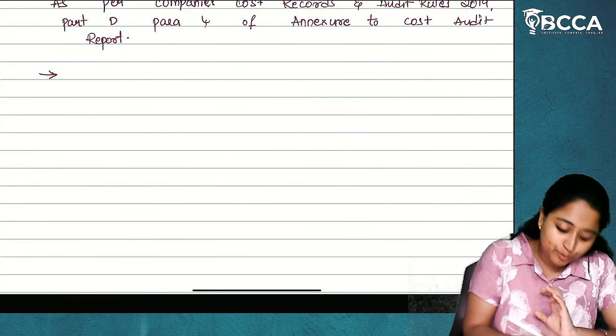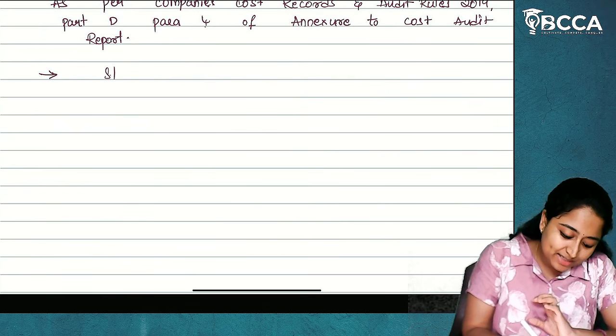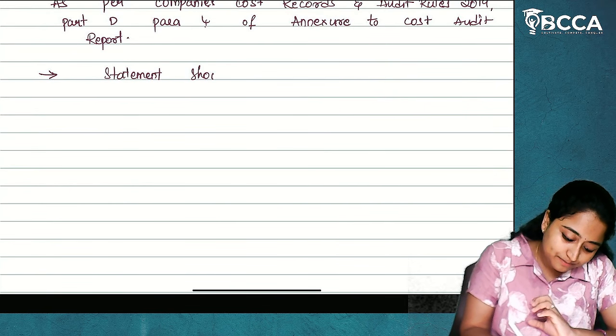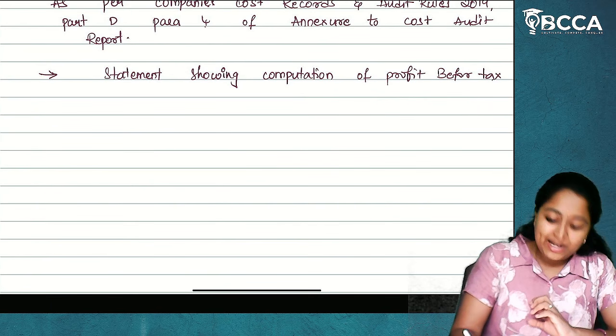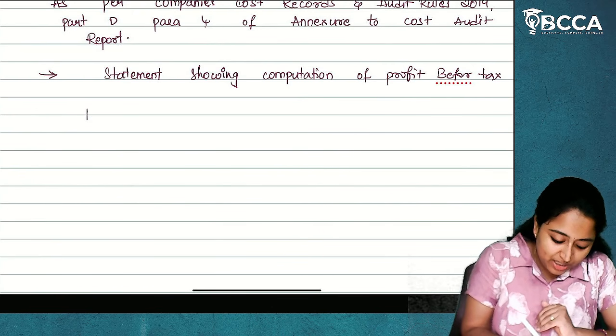Don't give anything. Put an arrow mark and write it as a statement showing computation of profit before tax.